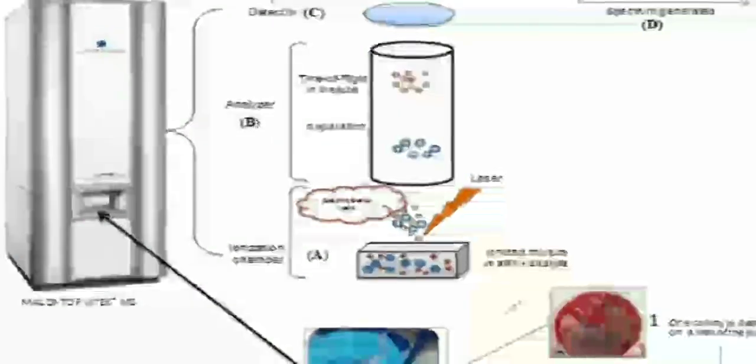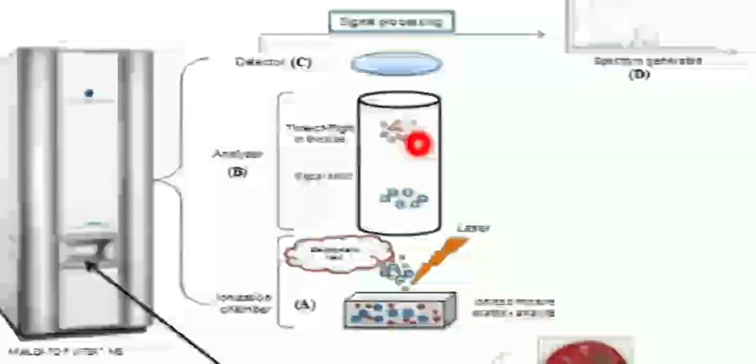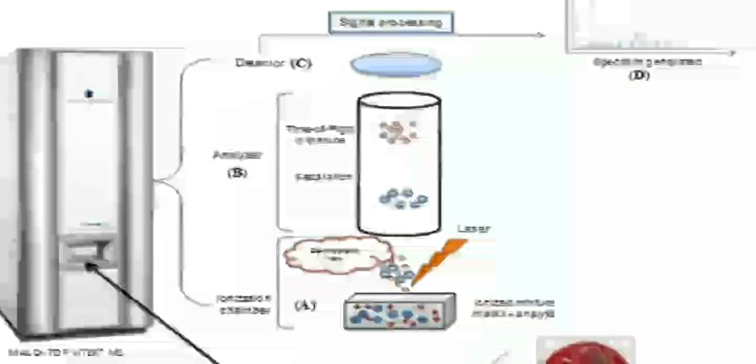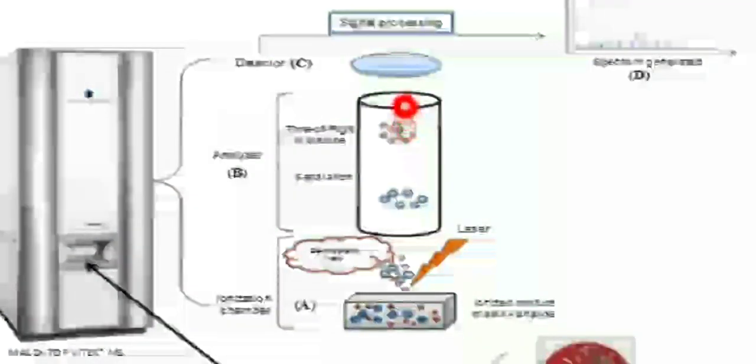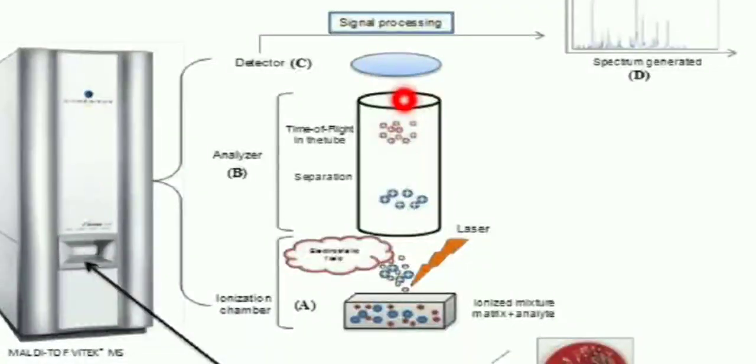Based on the movement time of these ions, based on their mass to charge ratio, the analyzer will separate them, and the smaller ions will hit the detector first, followed by the bigger ions.